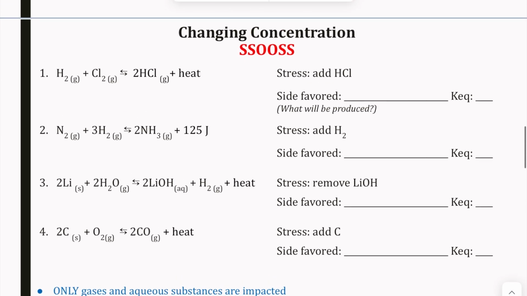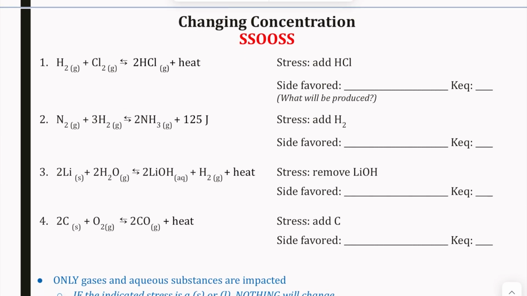So let's look at some of these. Remember, we are only able to adjust concentrations of gas and aqueous substances. So if the indicated stress is a solid or a liquid, nothing in the system is going to change. If the indicated stress is a gas or aqueous, it's also only going to change the gas and aqueous substances.